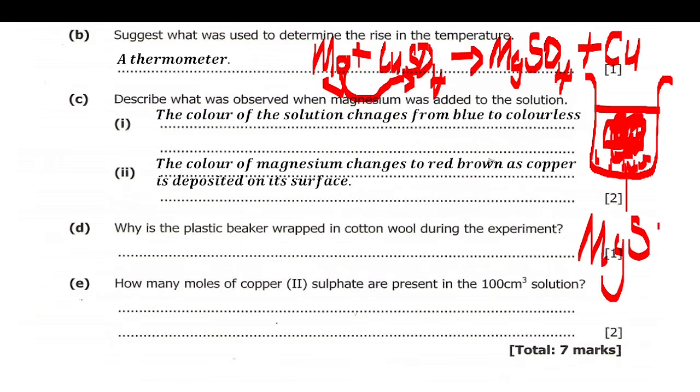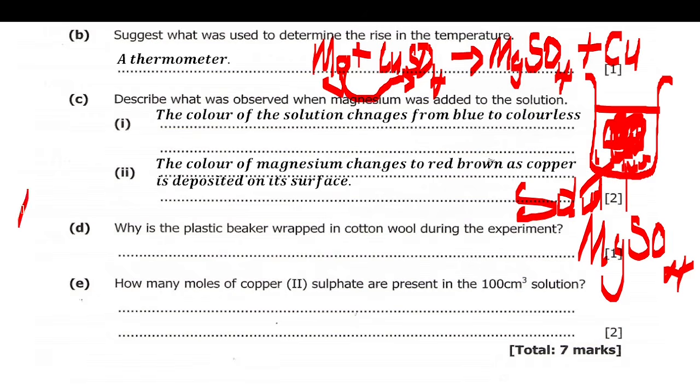Then copper will come down here, so we'll have solids of copper at the bottom, and this copper is red brown or pink. So here the answer is that there will be some red brownish particles at the bottom of the beaker. That's what the answer is supposed to be.